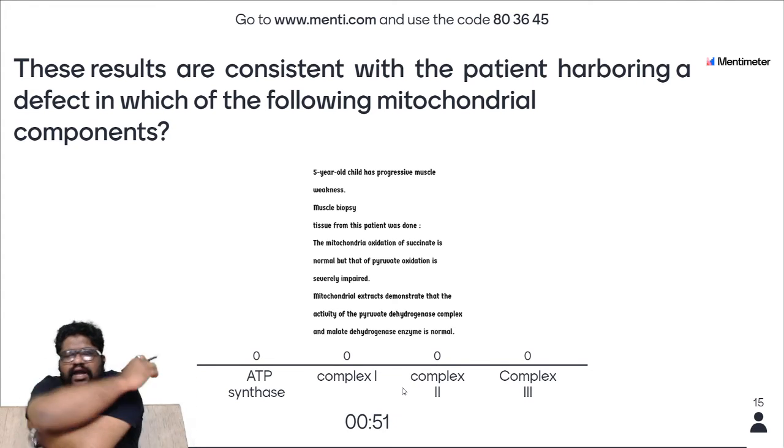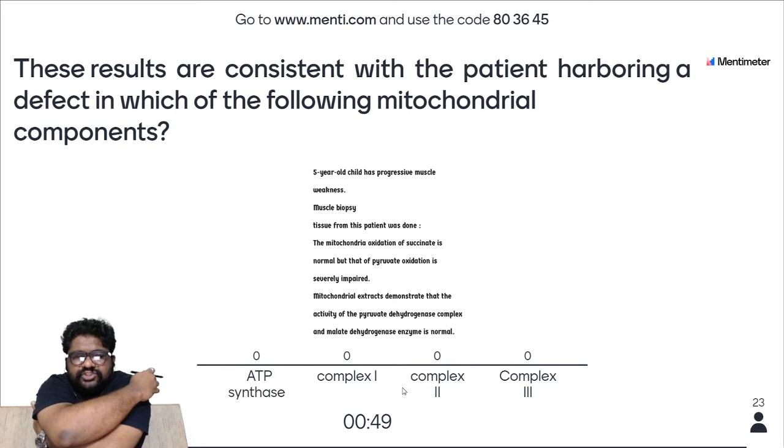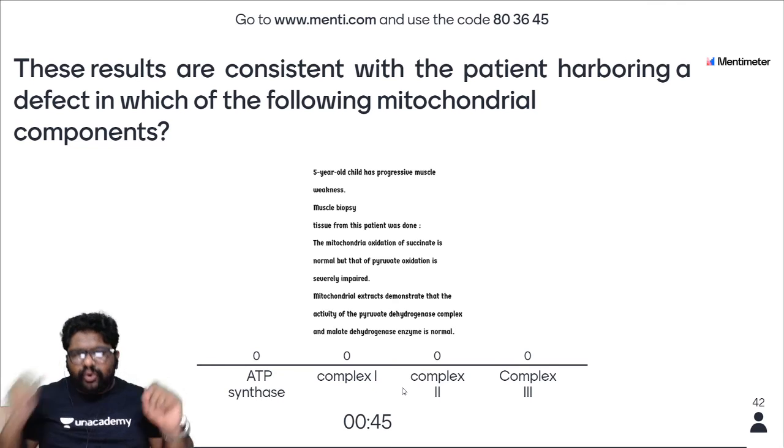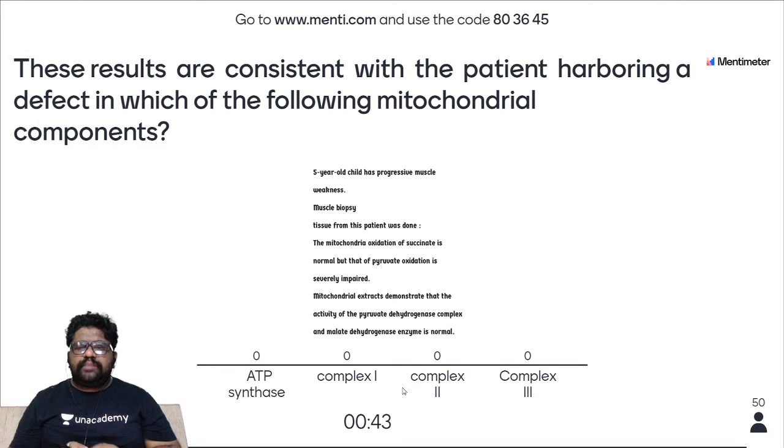Come on, people. I'm really glad that you're answering slowly at this point, because you're giving it a thought and trying to understand what exactly is happening. Succinate is normal, PDH complex is normal, malate dehydrogenase is normal, but the muscle biopsy is showing mitochondrial oxidation with an excess amount of pyruvate. Progressive muscle weakness is seen.